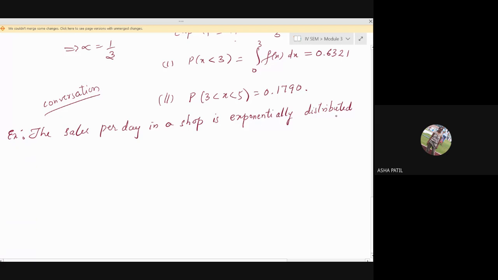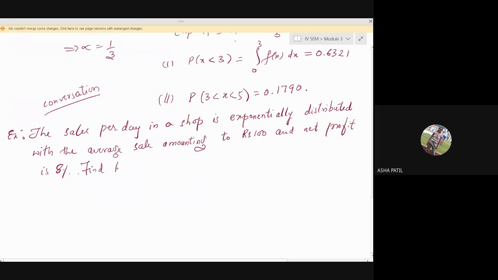The sales per day in a shop is exponentially distributed with the average sale amounting to rupees 100, and net profit is 8%.